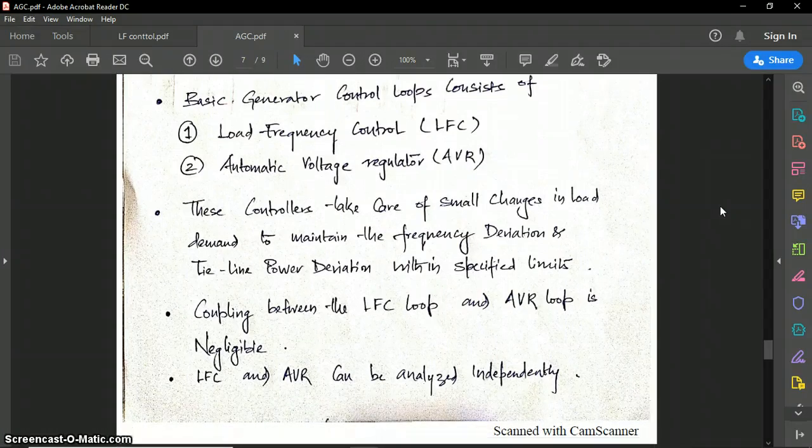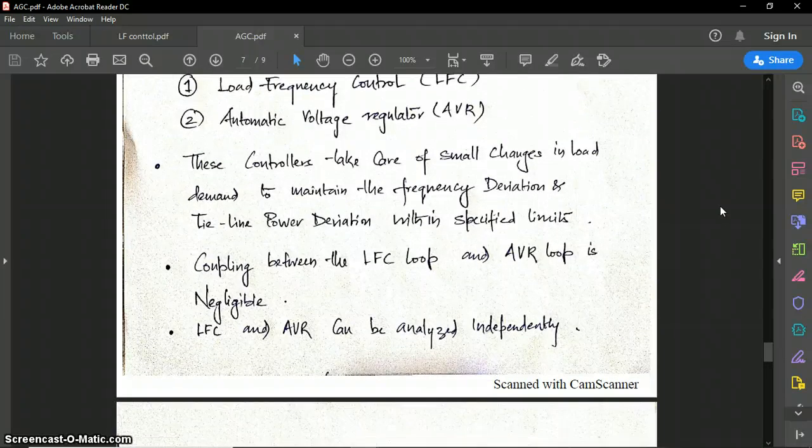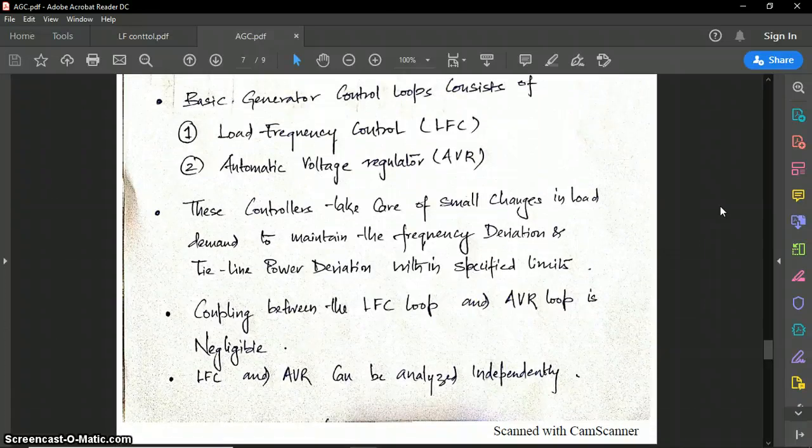Also the machine would go into the hunting zone. Why are we talking about coupling? Because between the LFC loop and the AVR loop there is no coupling. The LFC loop is insensitive to small changes in load and thus frequency deviations.